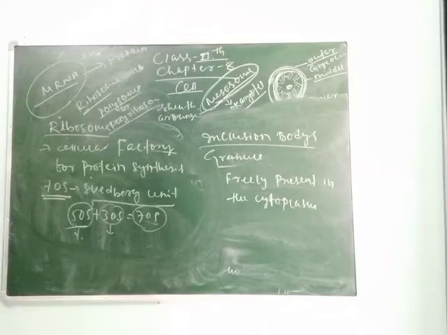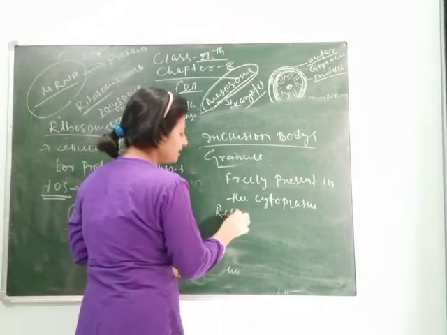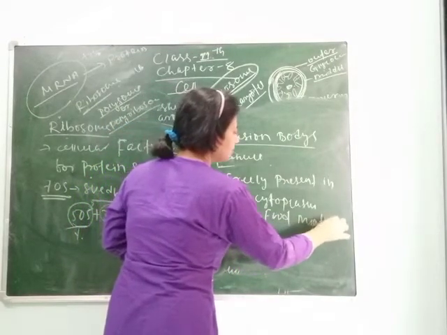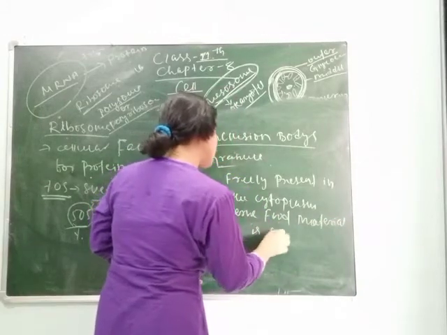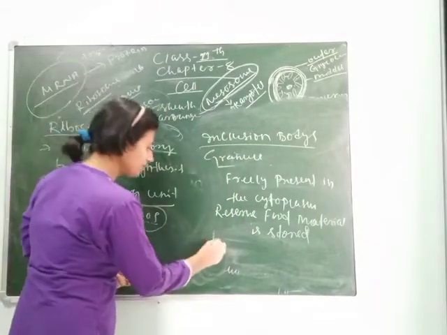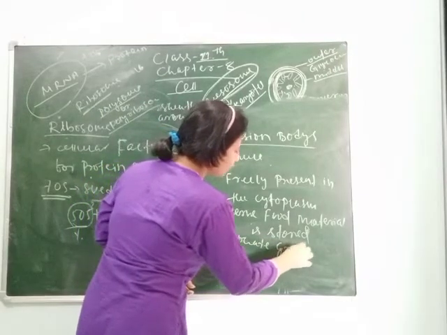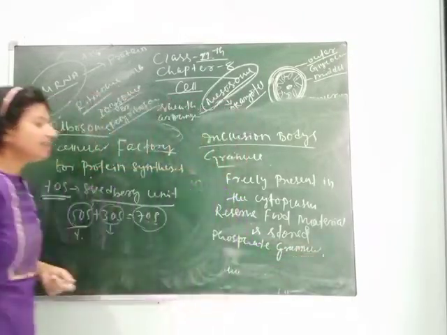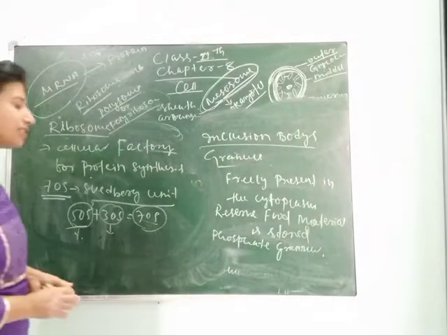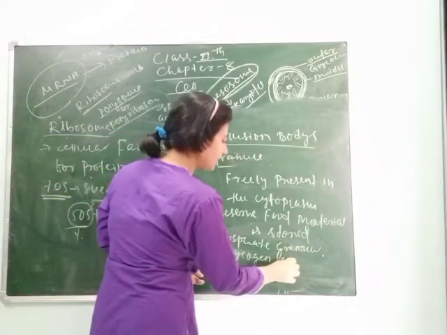And what is their function? Their function is to store reserve food material. So what are the reserve food materials? They may be phosphate granules. Other granules we can also say are glycogen granules, gas vacuoles, etc.